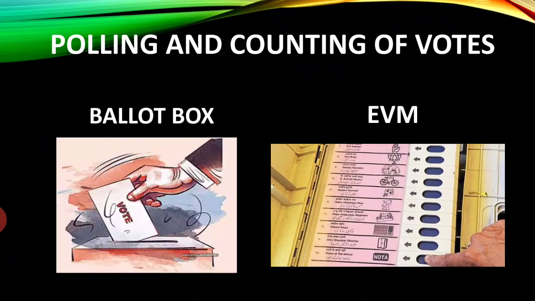So here you can see the polling and counting of the vote. Earlier the ballot box was used. Now EVM machines are used, that means electronic voting machine. In this machine you can see, at the last, NOTA. Here NOTA is mentioned. NOTA means none of the above. So this is an option provided to the people if they don't want to cast their vote for any of the candidates, so they can press NOTA because they don't like any candidate.